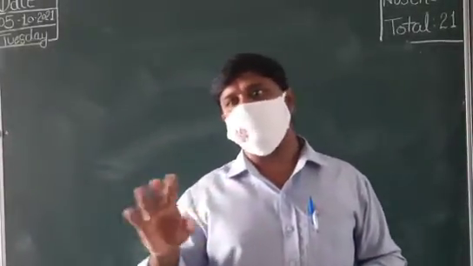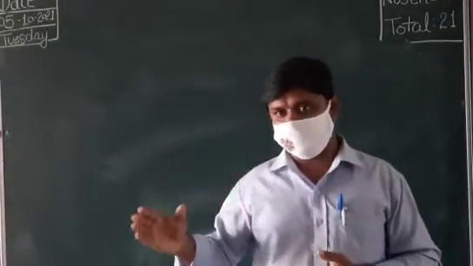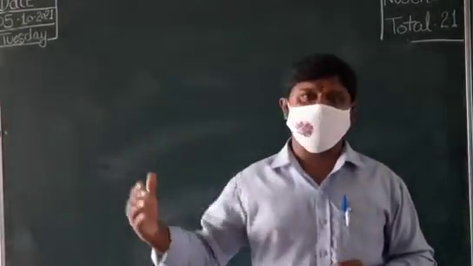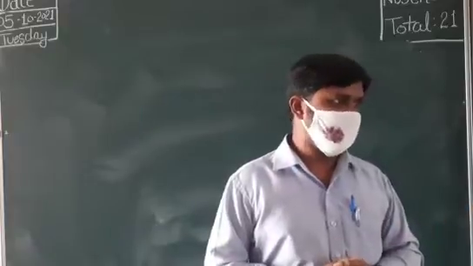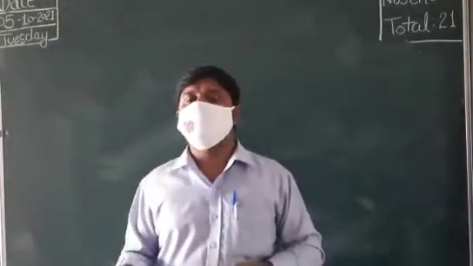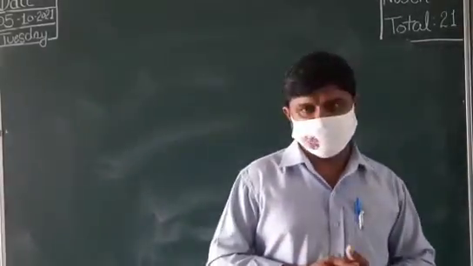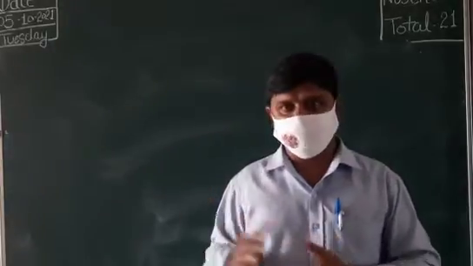Their personal property is not liable for the company's liability. But here it is not like that. The partners can meet those liabilities from their personal assets or property. Got clear now?